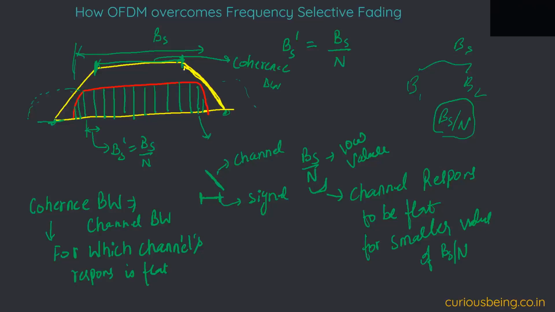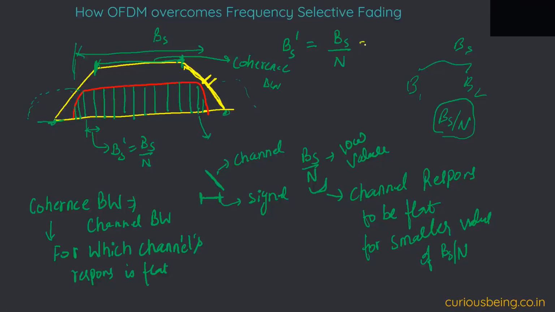But when I am picking only a single chunk, because the BS by N is only ranging from this point to this point, here I'm only talking of a single BS by N.